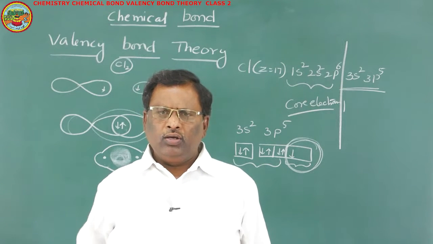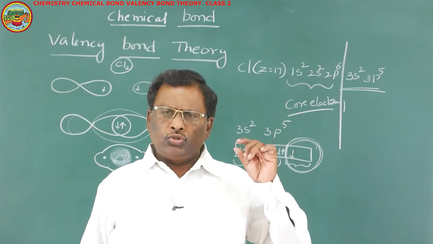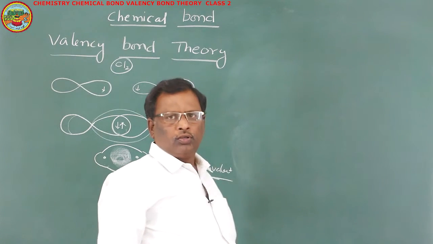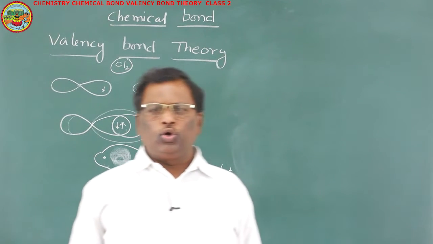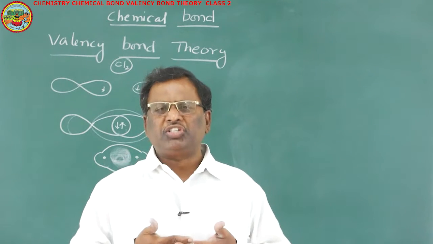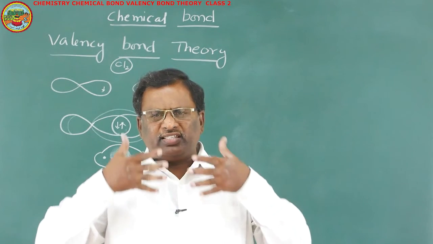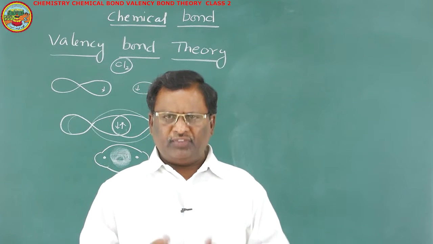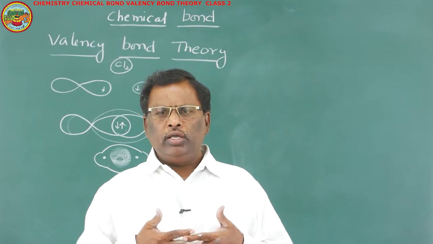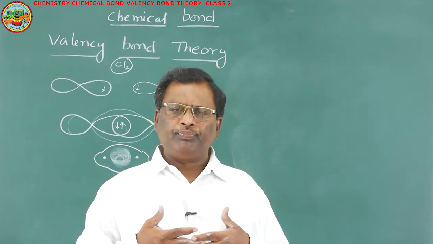So here we have a Cl2 molecule. In the Cl2 molecule, two chlorine atoms are bonded. During the formation of a covalent bond, half-filled atomic orbitals will overlap with each other. The strength of the bond will depend upon its extent of overlapping. If the extent of overlapping is more, the bond is said to be strong. If the extent of overlapping is less, the bond is said to be weak.